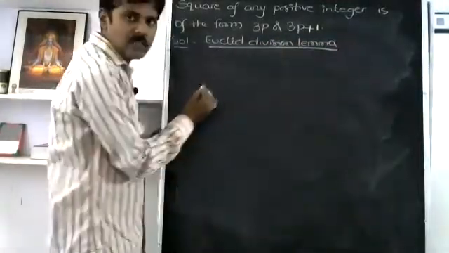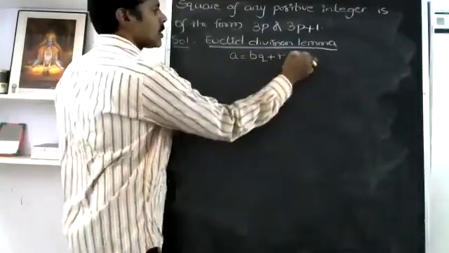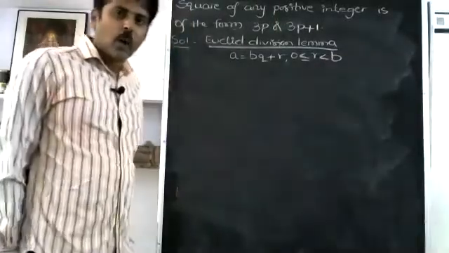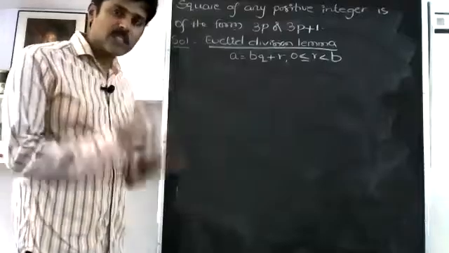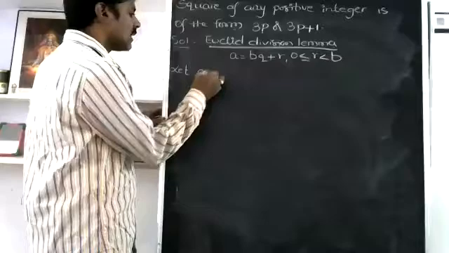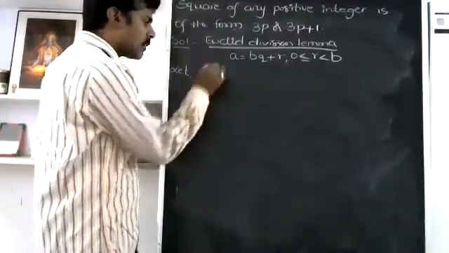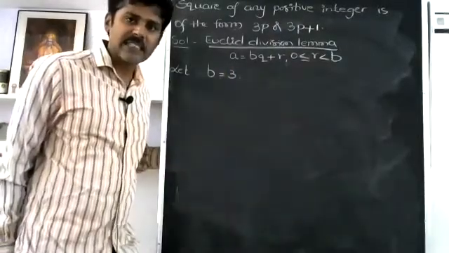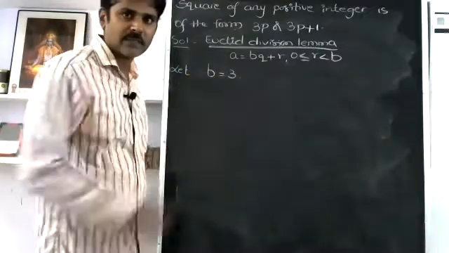Based on that Euclid division lemma, we have a equals bq plus r, where 0 is less than or equal to r less than b. Now, when they ask for the square of any positive integer, first I have to think of a positive integer. I have to take some positive integer. I will take a equals, let b equals, here can I take 3?